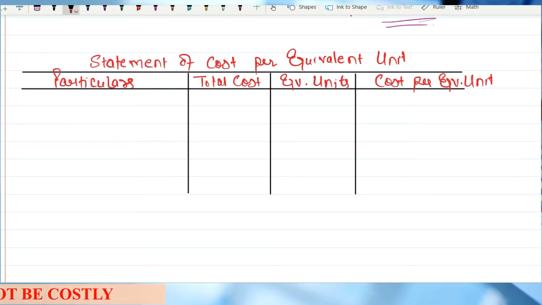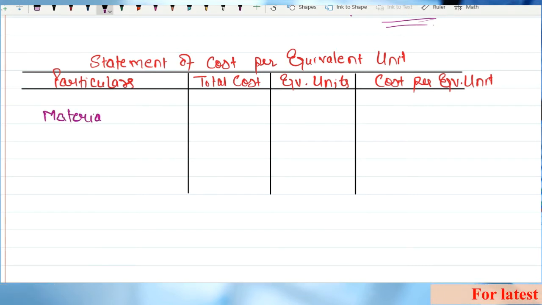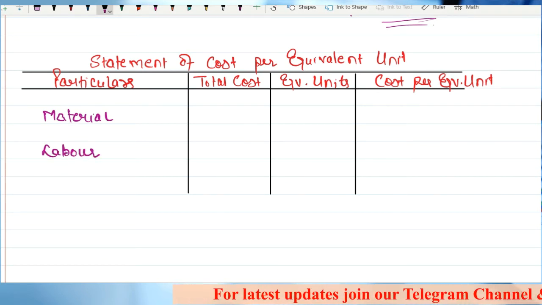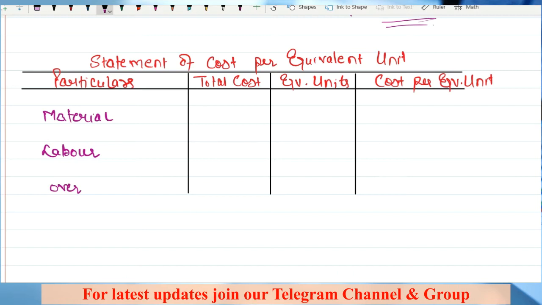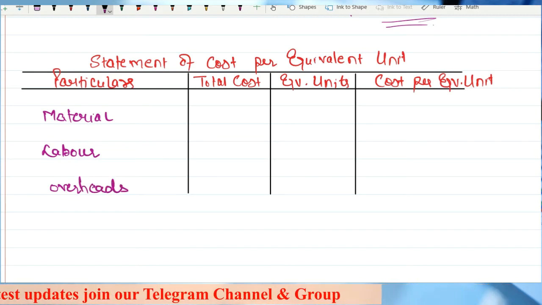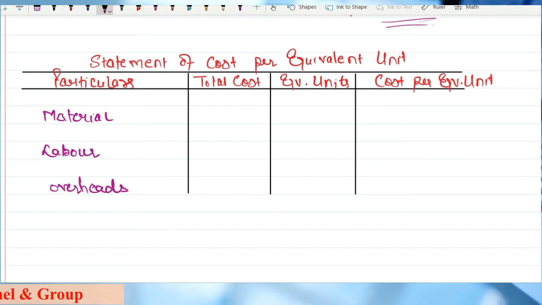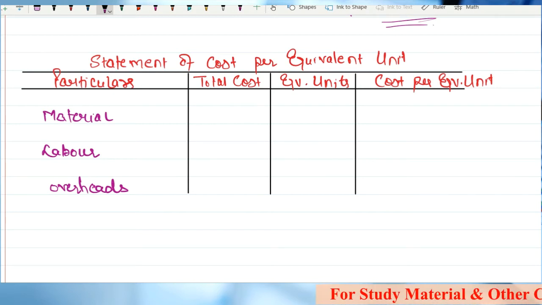That means in this statement also we are going to talk about only those elements. So I'll write those elements. One is material, second is labor, and the third element is overheads. So in the statement of cost per equivalent unit, we are going to talk about these three elements only.